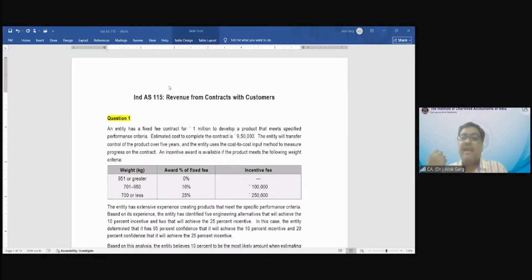Let's say the estimated cost is 1 crore. But of course, the revenue should not be 1 crore, because if the entity is incurring a cost of 1 crore, revenue should technically be more than 1 crore. So let's say the total transaction price is 1.5 crore. Applying this percentage of completion on the basis of cost incurred, if the transaction price is 1.5 crore, what should be the revenue in the first year?